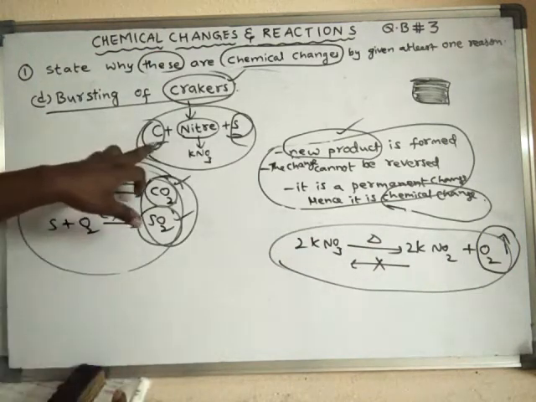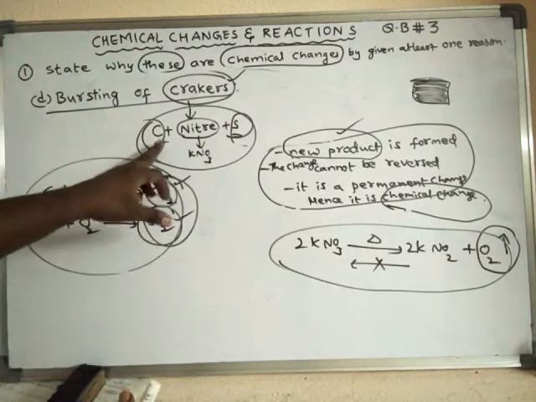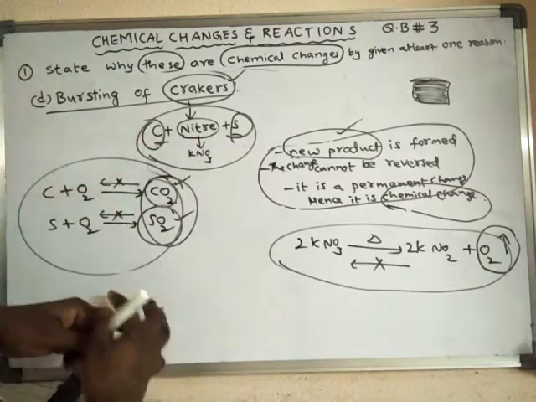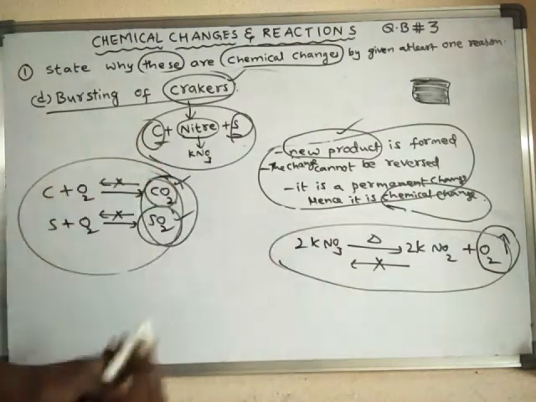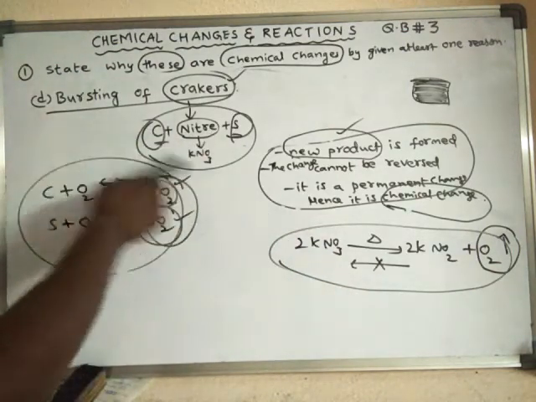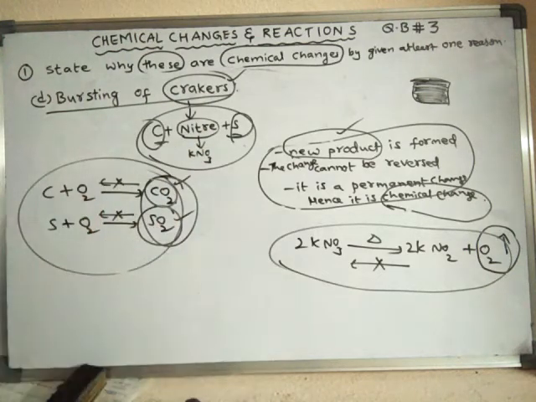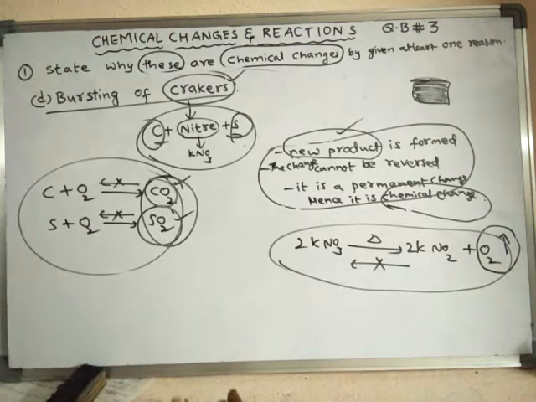So these substances are converted into their oxides. They are burned into oxides. Here, all of a sudden, all these reactions take place. That is why that material will burst. That is why it is called bursting of crackers. During that bursting process, a large amount of heat is liberated, or else a large amount of energy is liberated. That energy may be liberated in the form of sound or else in the form of light.